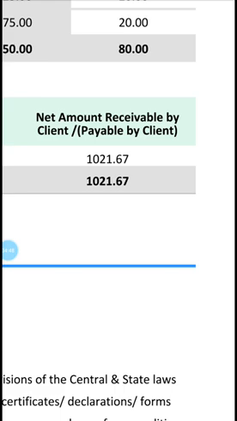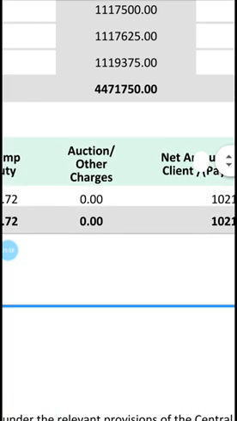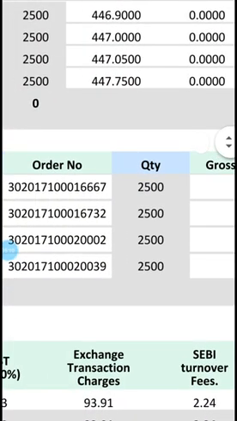When you are going for equity shares, you are buying only 100 or 200 shares, so the brokerage will come down. That you have to keep in mind. When you are trading in the commodity market, the lot sizes are more. If you are trading copper, you are buying 2500 shares at a time, because the lot size, you can see here, the quantity is 2500. That is the reason the taxes are also increasing.